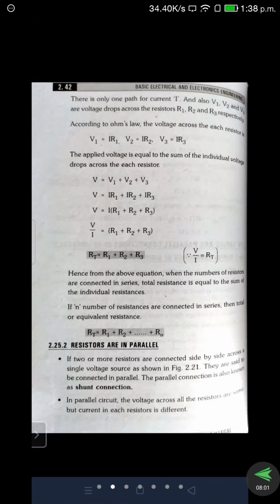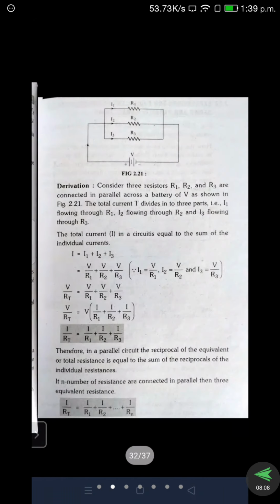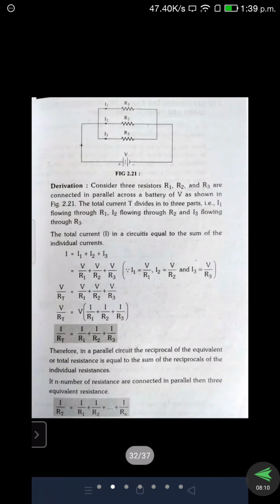Next we go through the parallel connection. Parallel connection is also called a shunt connection. In case of shunt connection or parallel connection, all similar ends are connected to a common point, and all the other similar ends are connected to another point. Means first ends are connected to one point, second ends are connected to another point. This is the phenomenon we follow for parallel connection.